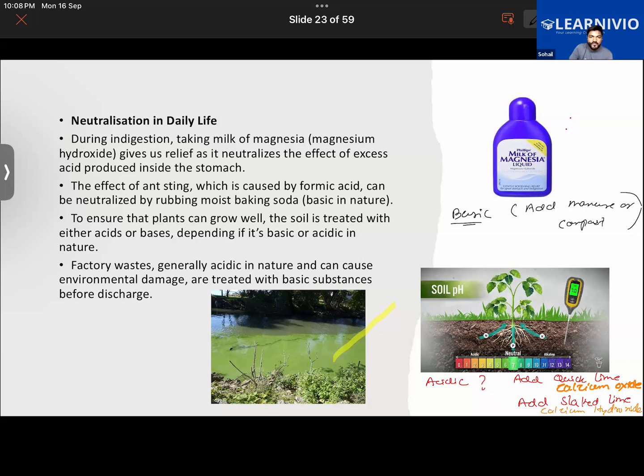What happens when these decaying organic matter will be put into the soil? These decaying organic matter will release acids. It will release the acid. So their acid will be reacting with the base, and hence the basic nature of the soil will be reduced. It will be neutralized. That is the way how the farmers would be maintaining the quality of the soil.